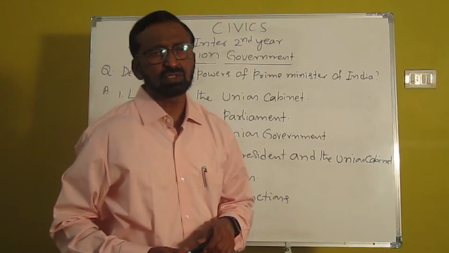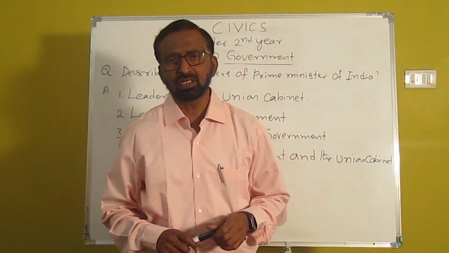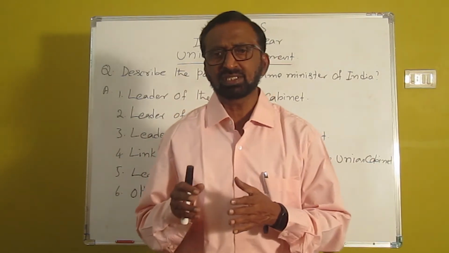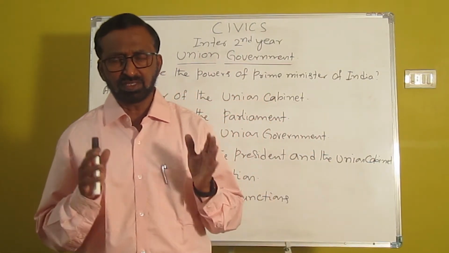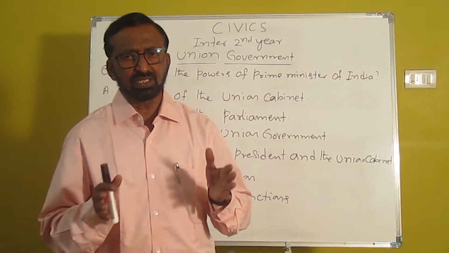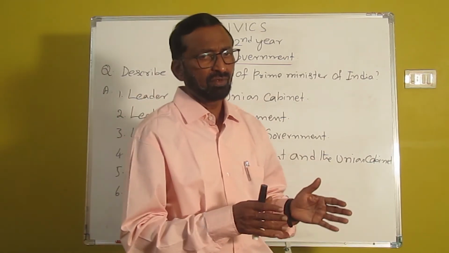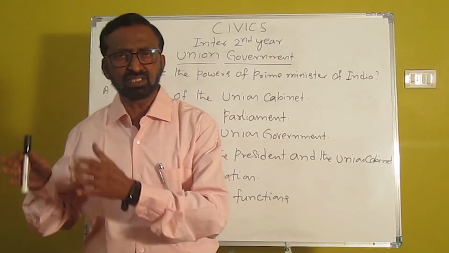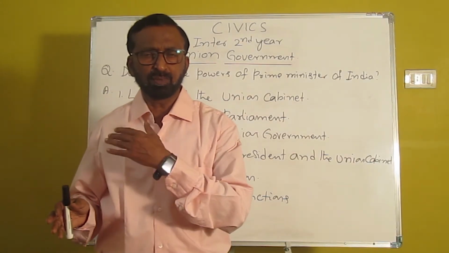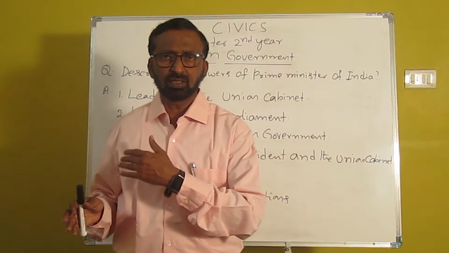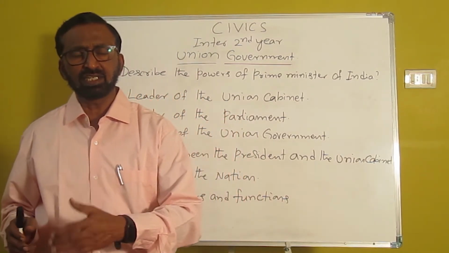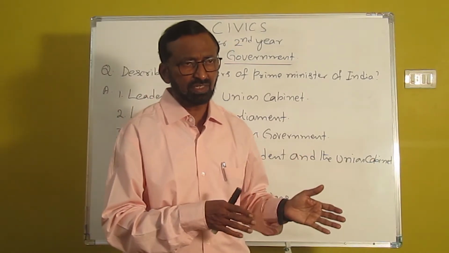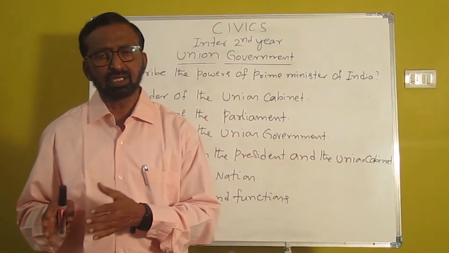So the Prime Minister is also considered the leader of the Union Government, while the President of India is the head of the state, whereas the Prime Minister is the head of the government. In our parliamentary system, the President is the head of the state, whereas the Prime Minister is the head of the government, because he is the elected person. The party which has come into power, its members elect him as a leader, then he becomes the Prime Minister, isn't it? That is why the President is the head of the state and the Prime Minister is the head of the government only.